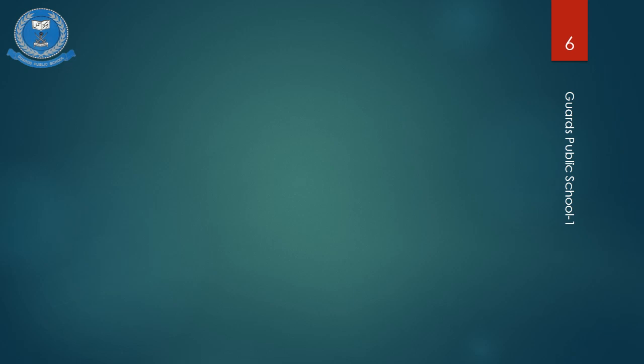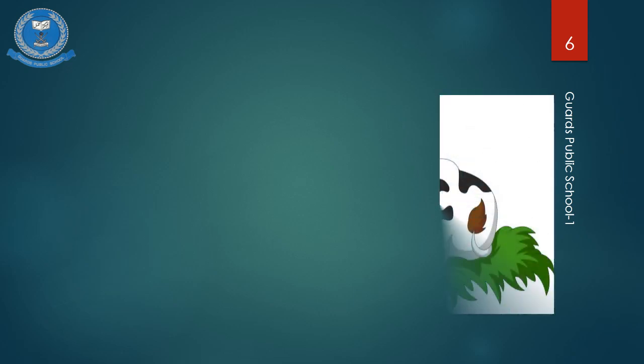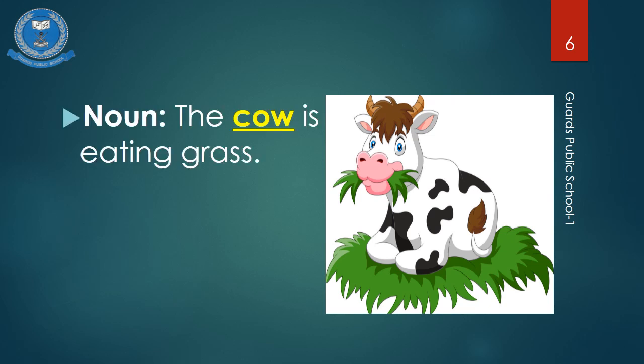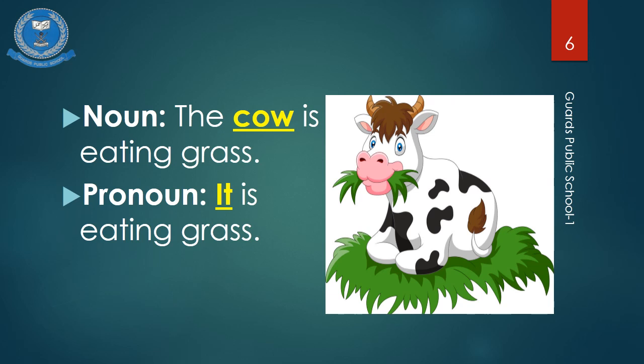Let's have an example of an animal in pronoun. You can see the picture of a cow eating grass. In noun we will say the cow is eating grass. But in pronoun, instead of saying cow, we will say it, because for animals we use it in pronoun. So we will say it is eating grass.